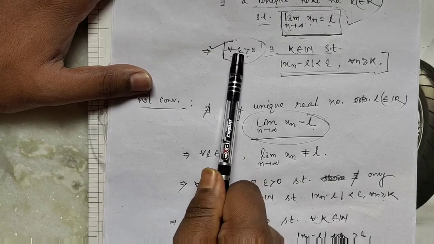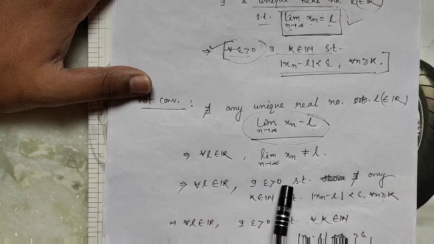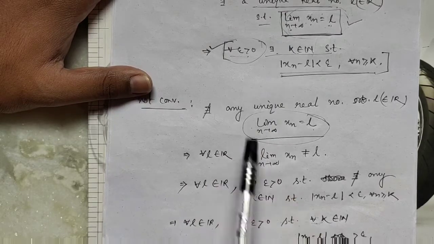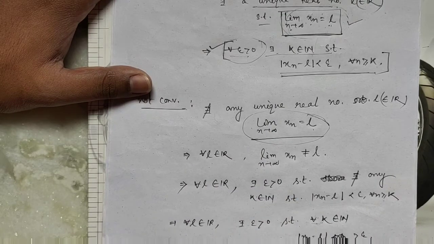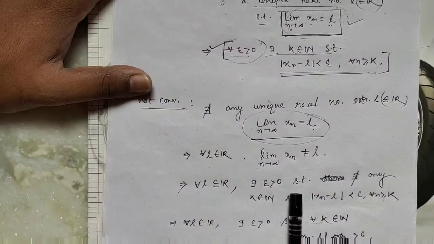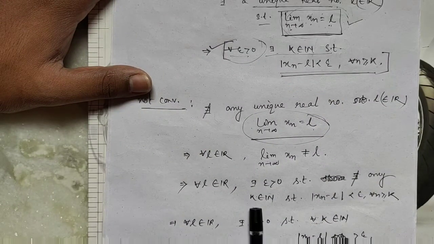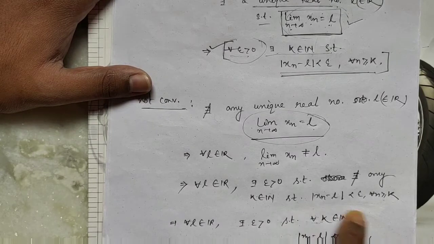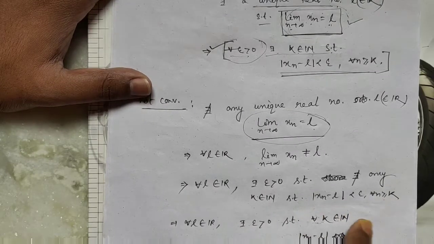for all changes to there exists, and there exists changes to for all. So there exists epsilon greater than 0 such that there does not exist any k belonging to N such that this condition holds.